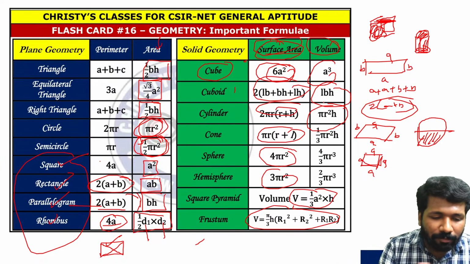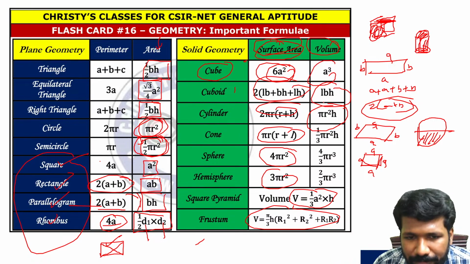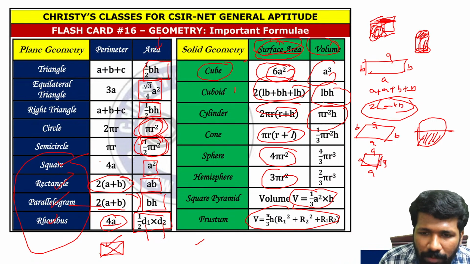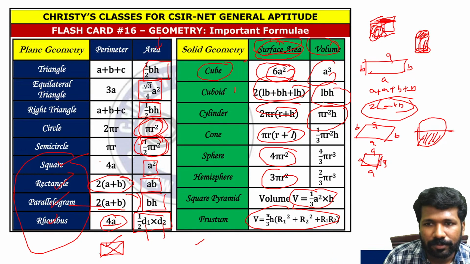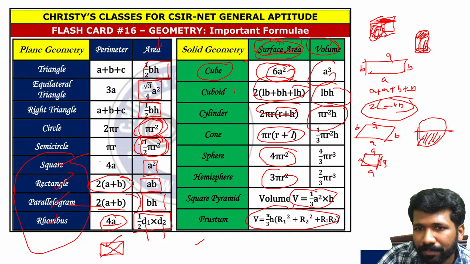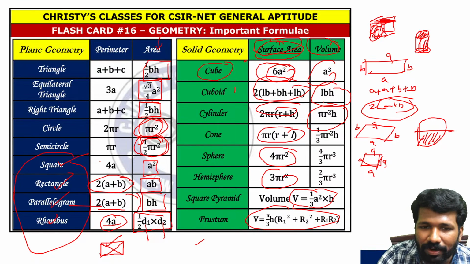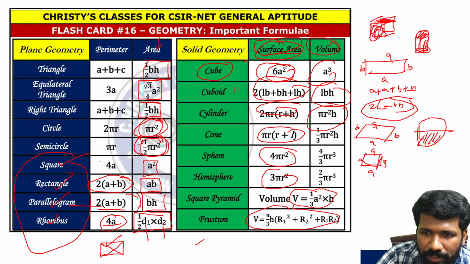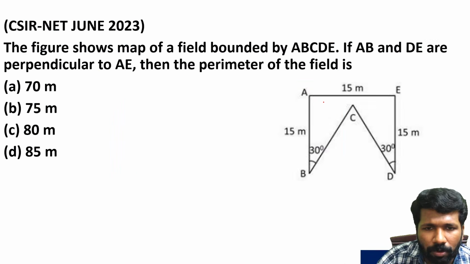Or if you are taking a glass, you are filling water completely in the glass. So the volume of water means amount of water inside it. So volume means amount of content inside a 3D shape. For 3D shape, we use the term volume. For 2D shape, there is no content inside. That is only one surface. That is why there is no mention of a volume there. Okay, I hope all of you understood it.